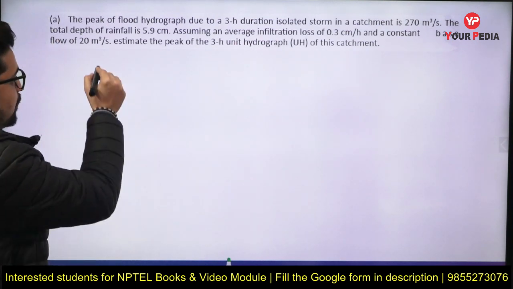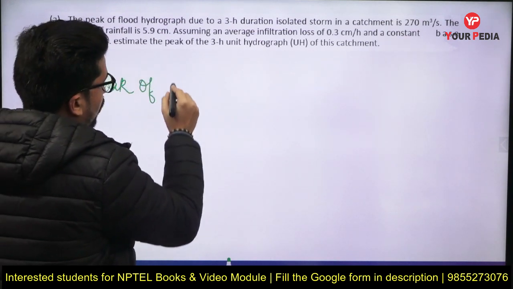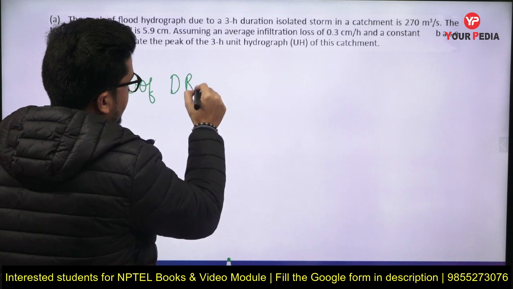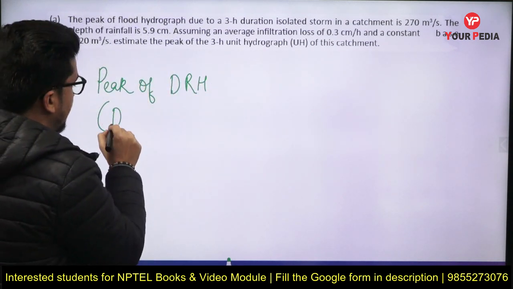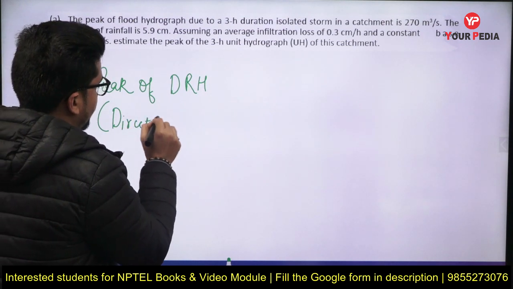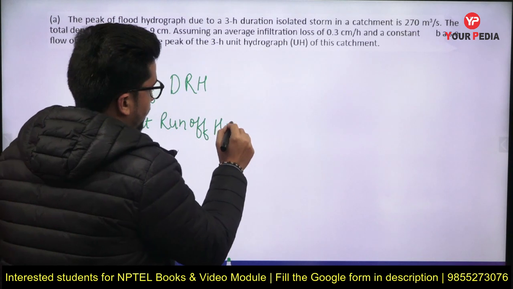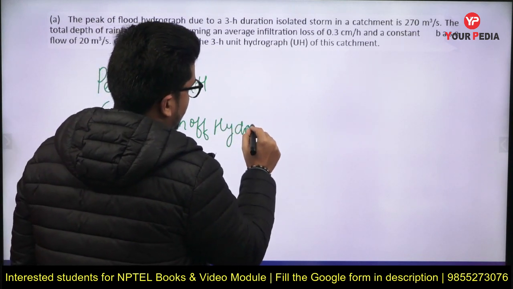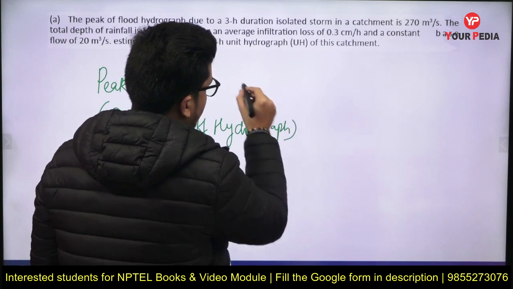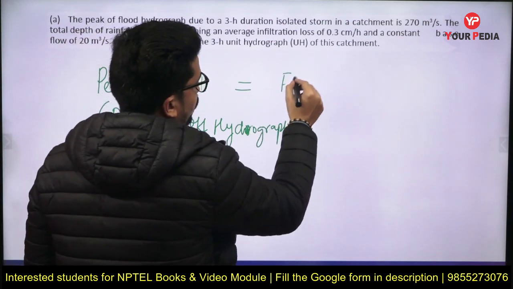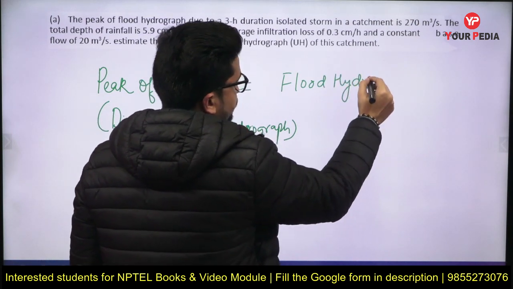So we know that the peak of DRH, or direct runoff hydrograph, is equal to the flood hydrograph peak minus base flow.